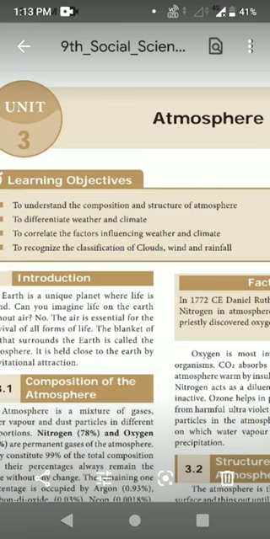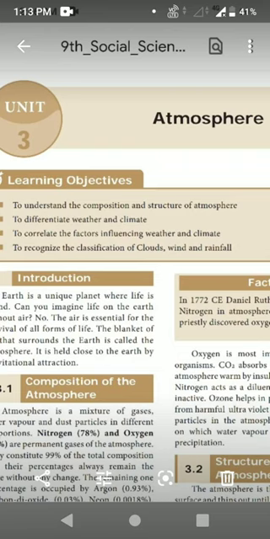Next important thing. In 1772, do you know who discovered nitrogen in the atmosphere? Yes, very good. That is Daniel Rutherford. Sometimes they may ask a one word question: who discovered nitrogen in the atmosphere in 1772? That is C.E. Daniel Rutherford. Okay, so keep it in mind. And also, do you know who discovered oxygen?